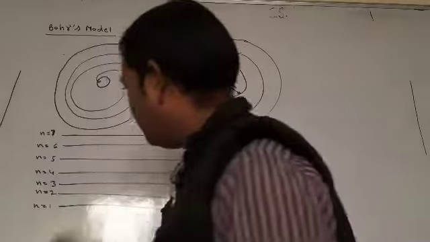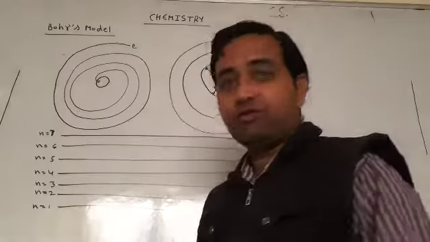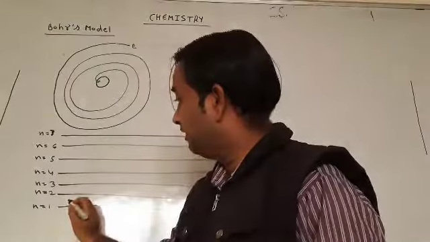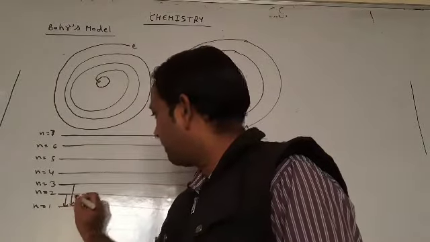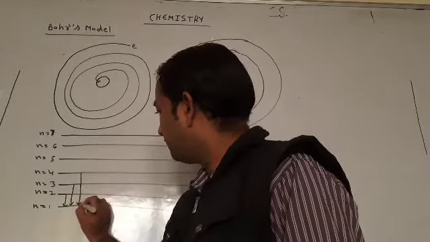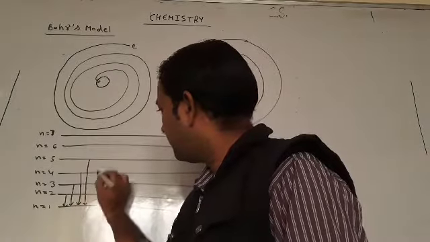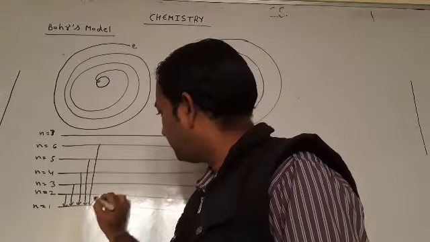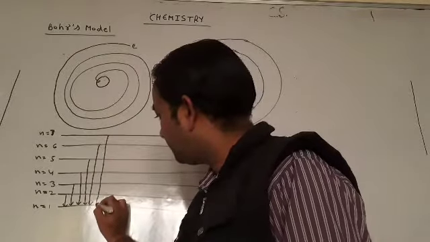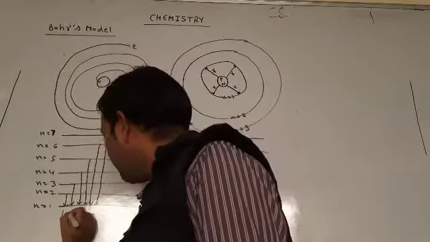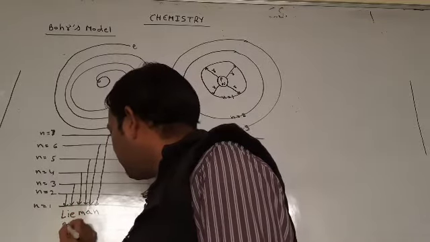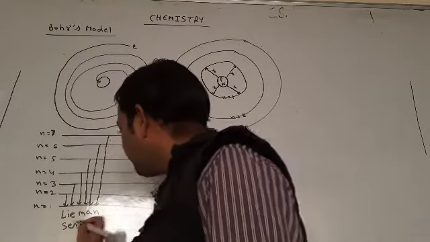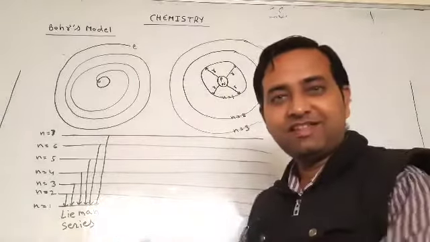So students, if I say the electron is in the first orbit, then it jumps, and after it comes back there, it generates the Lyman series.